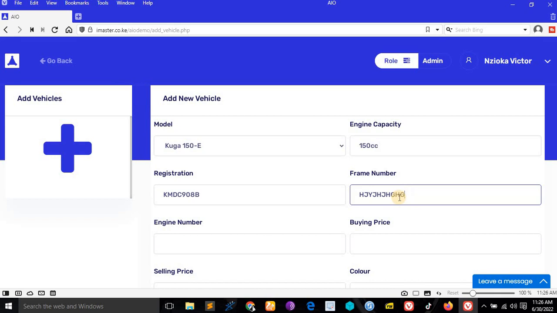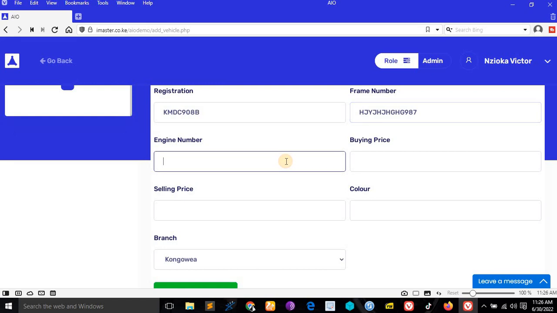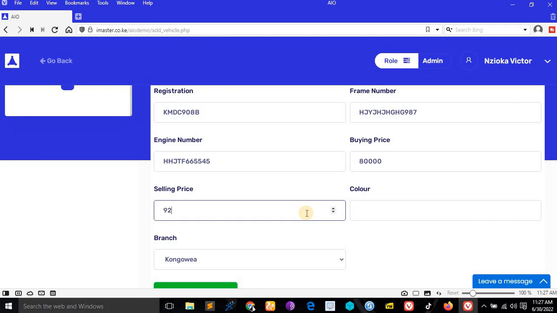Here you will not be guessing, you will be writing the exact values. This one is for demonstration purposes. Let me say this is the engine number, for example. Then buying price, let's say it was bought at 80,123. Then let's say it was sold at something like 92,123, although here you will be putting all the correct data. The color, let's say, is black.